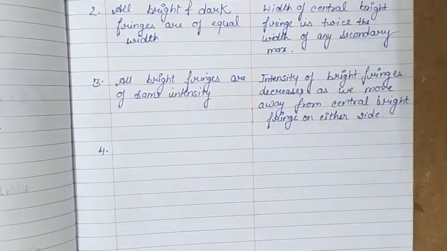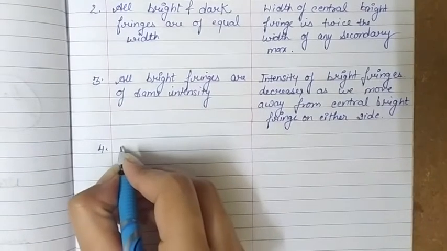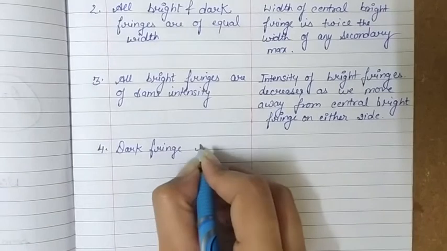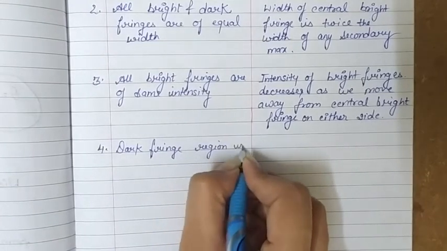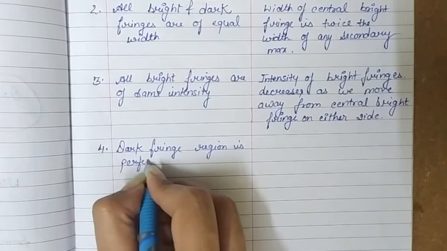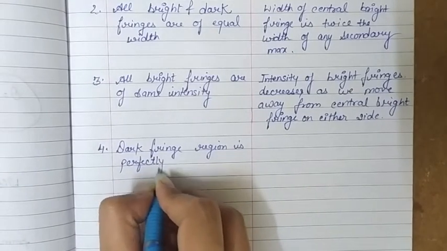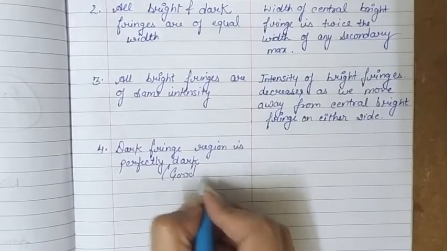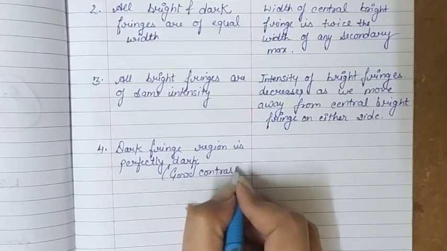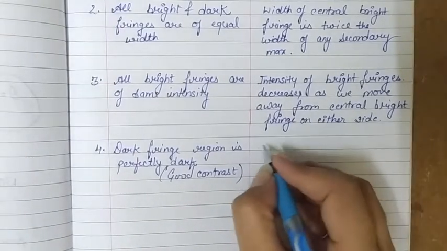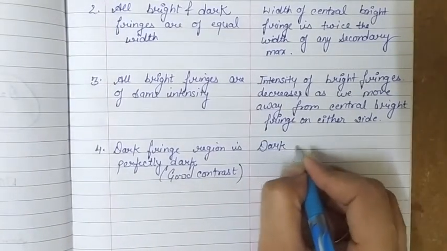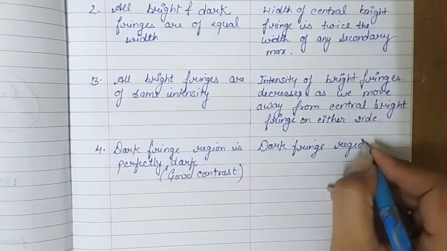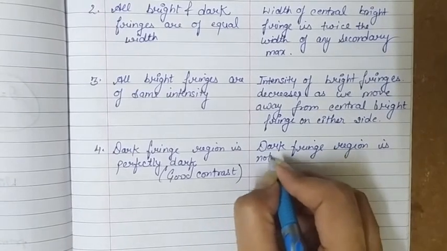So in interference the dark fringe region is perfectly dark, and that's why there is a good contrast, while in diffraction the dark fringe region is not perfectly dark.